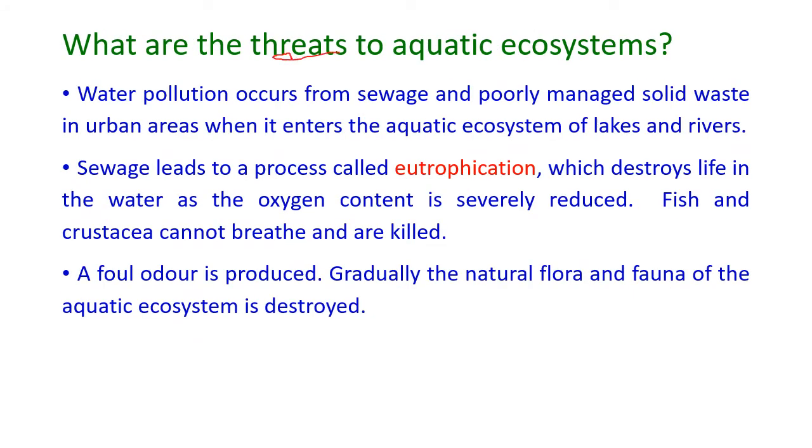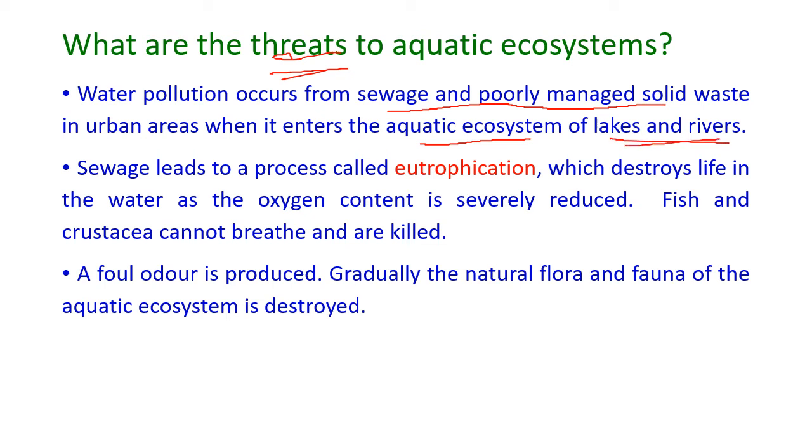What are the threats to the aquatic ecosystem? Water pollution occurs from sewage and poorly managed solid waste in urban areas when it enters into aquatic ecosystems such as lakes and rivers.